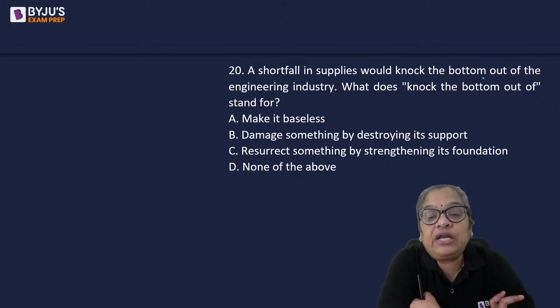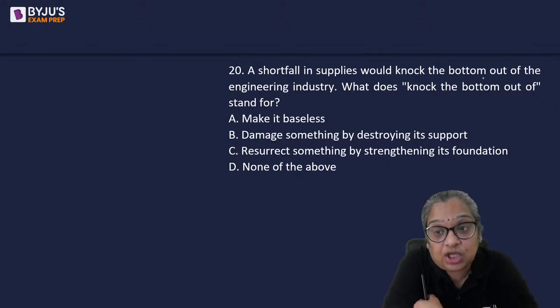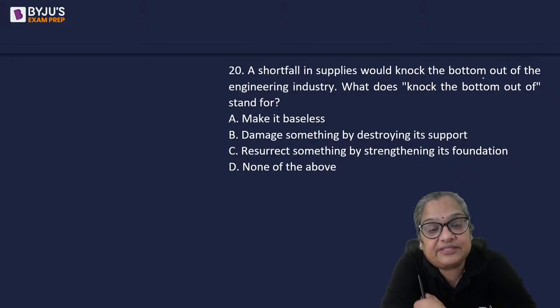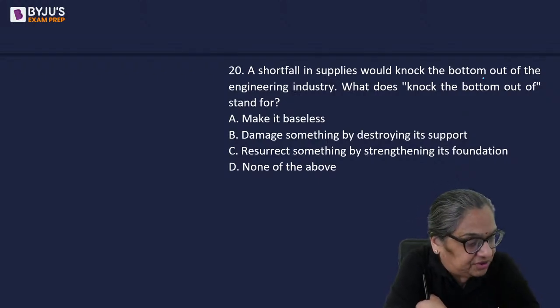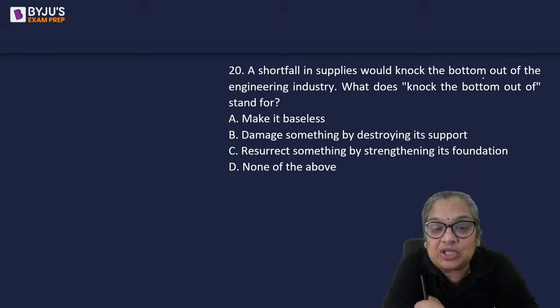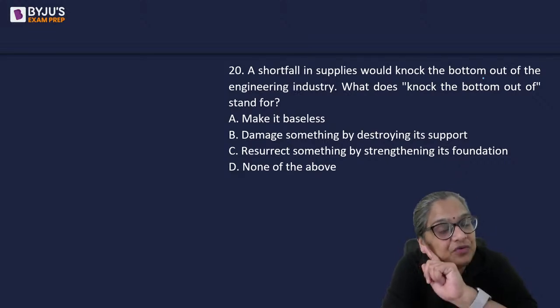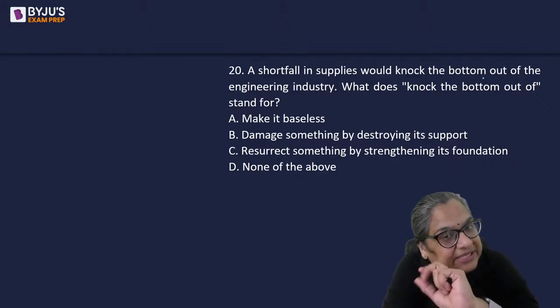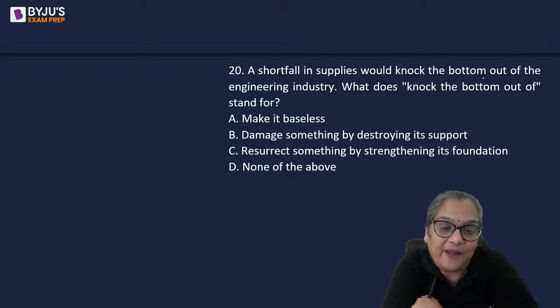A shortfall in surplus would knock the bottom out of the engineering industry. I've changed the options. What does knock the bottom out stand for? Because if you've done this question before in the exam, there were two options which meant the same thing.